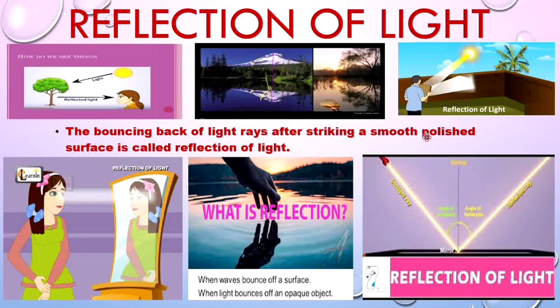Bouncing back of light rays from a smooth polished surface is called reflection of light. Reflection is seen from a smooth and highly polished surface. Light falling on a mirror or any shiny surface is bounced back. Whenever the light rays strike a smooth polished surface such as a mirror, the phenomenon of reflection of light takes place. This is known as reflection of light.